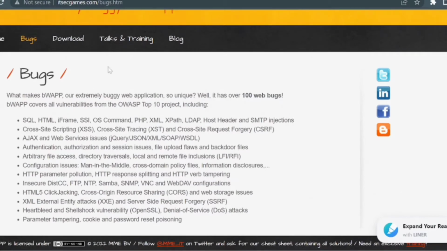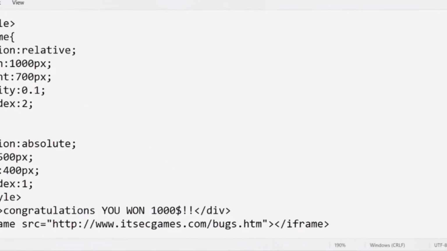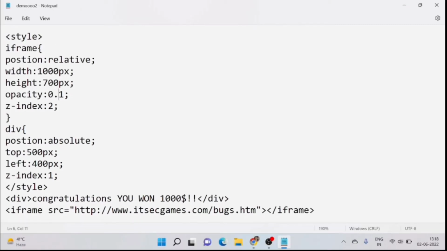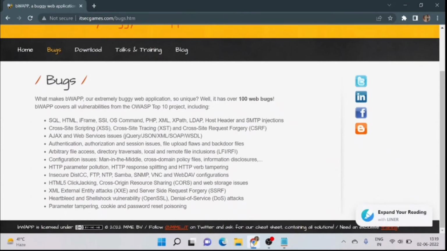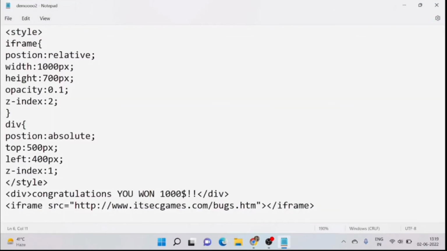First, to perform the clickjacking attack, we need a script, and I have already prepared one. In the iframe section I have given details like width, height, opacity and z-index 2, which means this is the malicious web application. In the div section I have given z-index 1, which means this is the target web application. Below you can see the iframe, where I have given the link of this website itself, and here in the div, the text: congratulations, you have won $1000. To understand this script better, let's see the result.